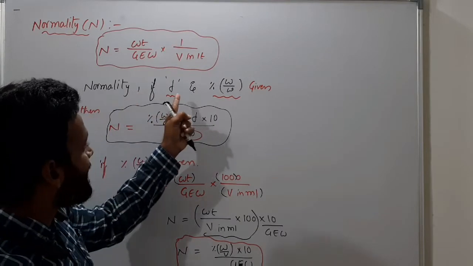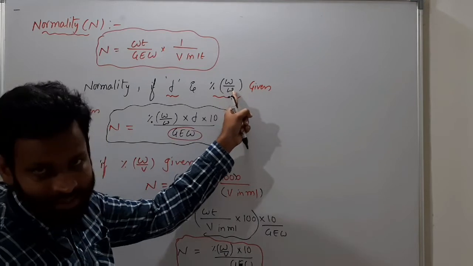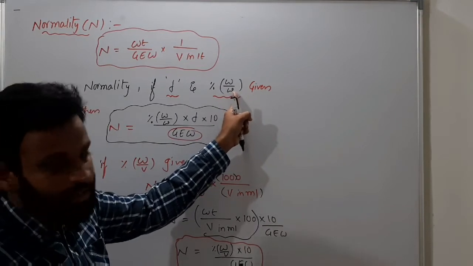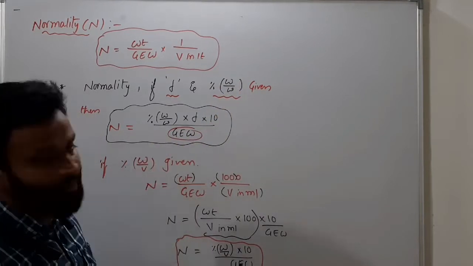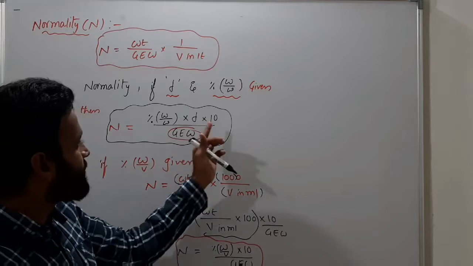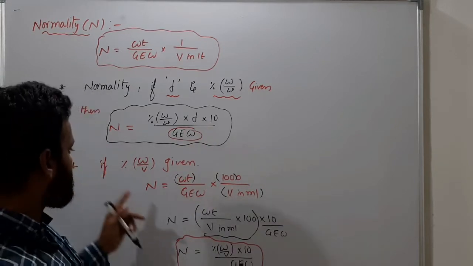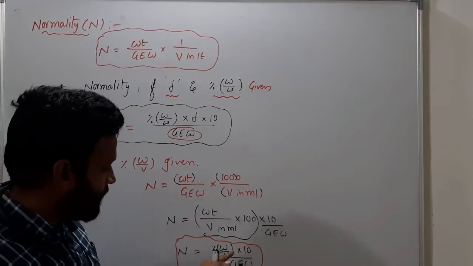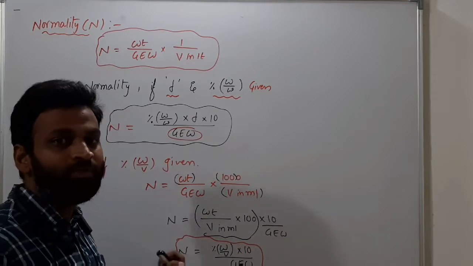Normality if density is given and percentage weight by weight, which is weight of solute by weight of solution into 100, is given: then the normality formula is percentage weight by weight into density into 10 by gram equivalent weight. Got it? If percentage weight by volume is given, the normality formula is percentage weight by volume into 10 by gram equivalent weight, the same as the previous formula for molarity.